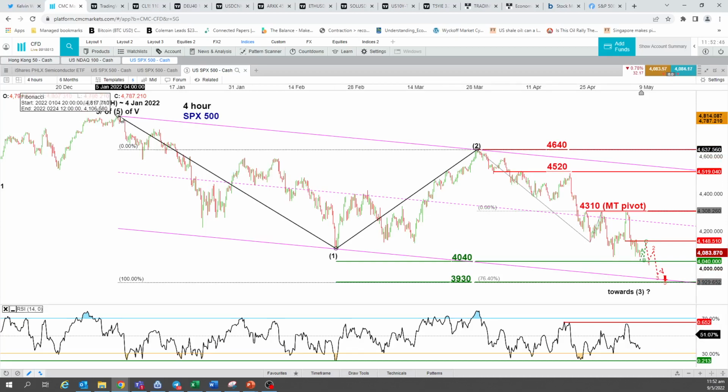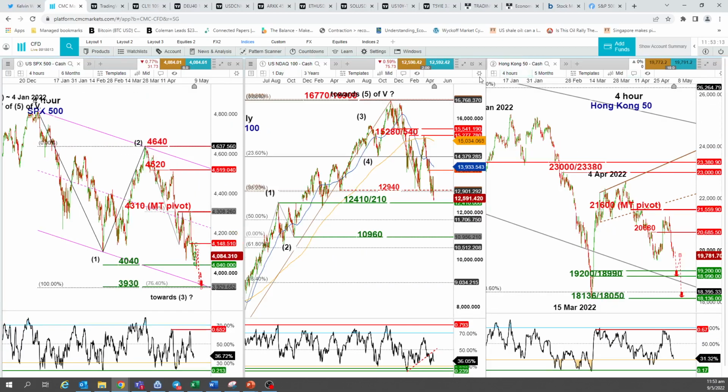So overall, still having a bearish bias as long as 4310 medium-term pivotal resistance is not surpassed to the upside. However, if we start to have a 4-hour close above 4310, then we could start to shape this potential short-term corrective rebound towards the top of this channel. The descending channel resistance at 4520, maximum the swing high area of 4640.